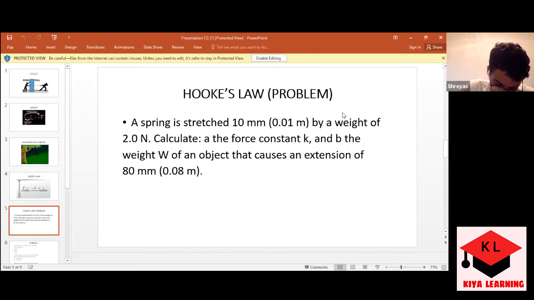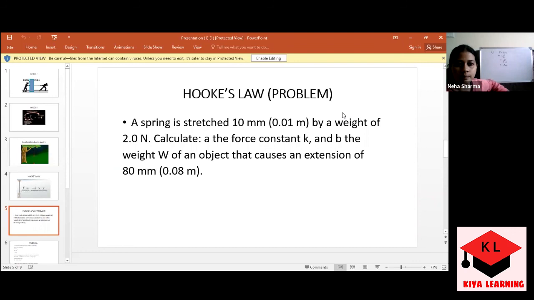Shreyas, I would like to answer your question about whether the constant has a unit. Yes, it does, because not every constant is unitless. If there were no unit, the terms in the numerator and denominator would have to be of the same type. As they are not, it definitely has a unit, that is newton per meter.